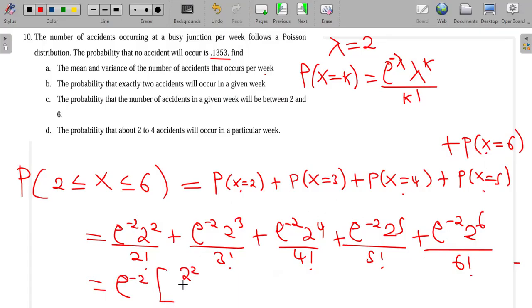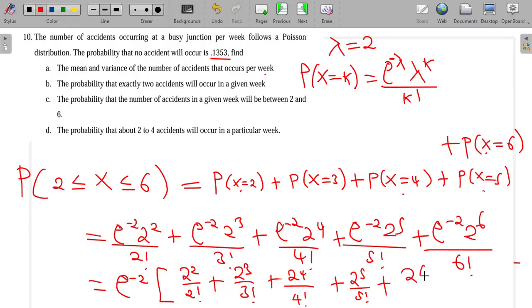I remain with 2 to the power 2 over 2 factorial plus 2 to the power 3 over 3 factorial plus 2 to the power 4 over 4 factorial plus 2 to the power 5 over 5 factorial plus 2 to the power 6 over 6 factorial. This is not 26, it's 2 to the power 6.